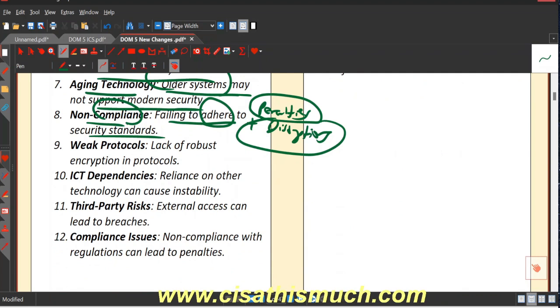Then weaker protocols. Since we have discussed that we might be using older systems, because of that, there can be older, weaker security protocols in place. Lack of robust encryption or algorithms in protocol is the example they have given.